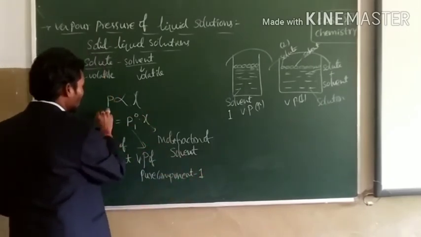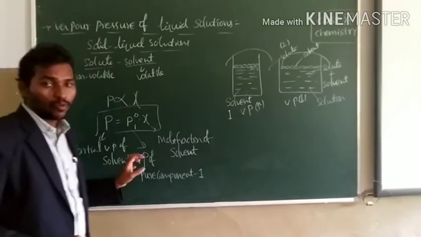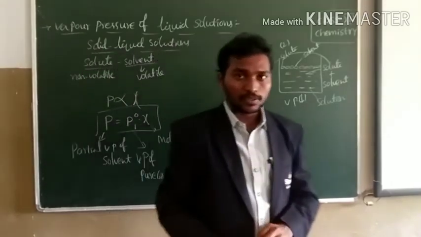So this is Raoult's law in case of a non-volatile solute present in the given solvent.